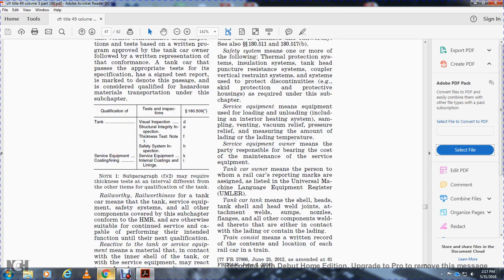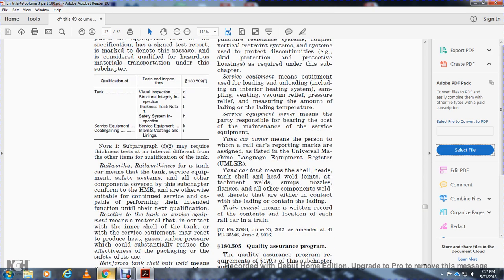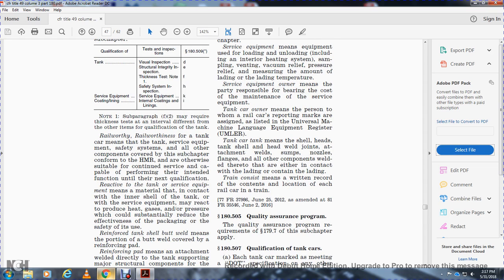under this subchapter. Railworthiness for a tank car means the tank, surface equipment, safety systems, and all other components covered by the subchapter conform to the hazardous materials regulations and are suitable for continued service, capable of performing the intended function until the next qualification. Reactivity of the tank or surface equipment means material that, in contact with the inner shell of the tank or surface equipment, may react to produce heat, gases, or other pressure that could substantially reduce the effectiveness of the packaging and the safety of its use.